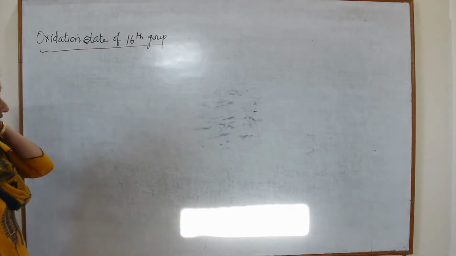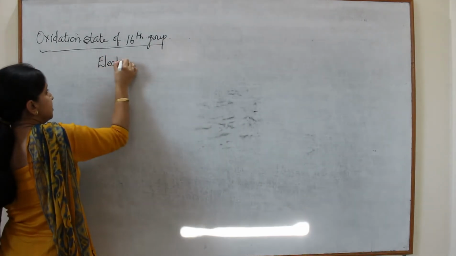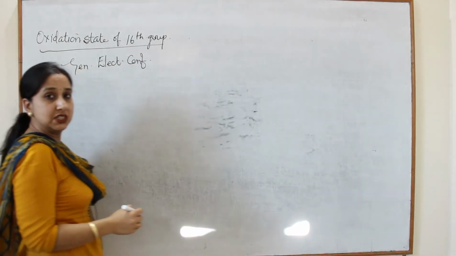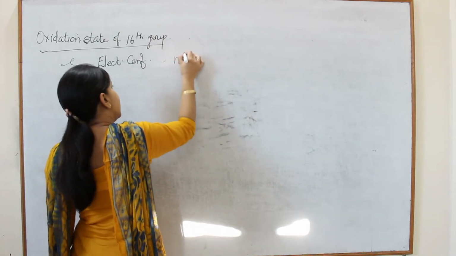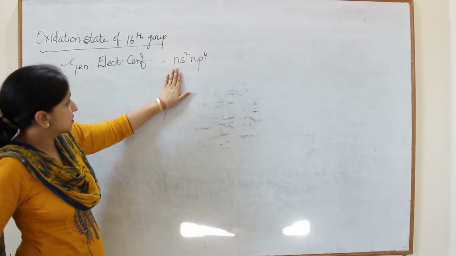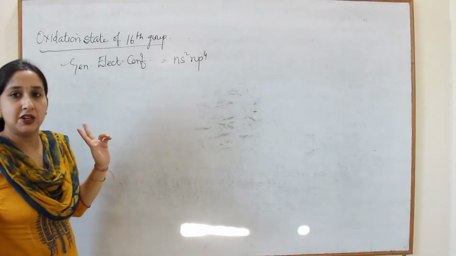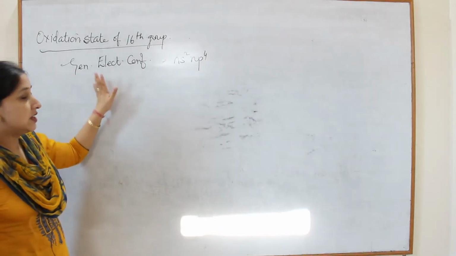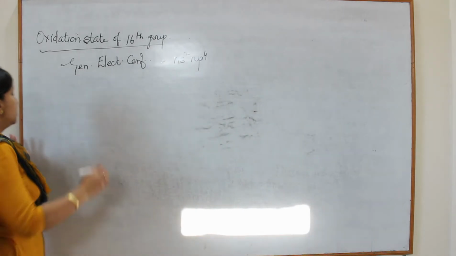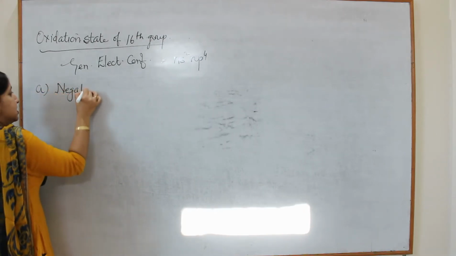In the previous lecture we discussed that the general electronic configuration of 16th group is ns2 np4. As we see in this configuration, its p shell is deficient by 2 electrons. So all of them have a natural tendency to attract 2 electrons. So we can say, first, negative oxidation state.